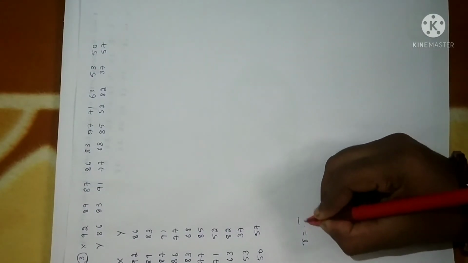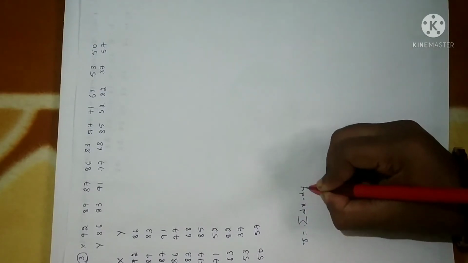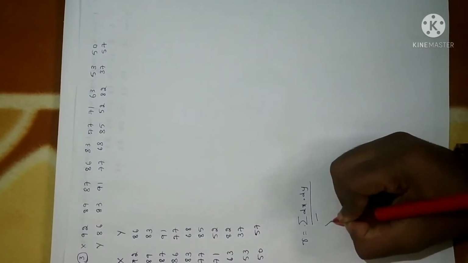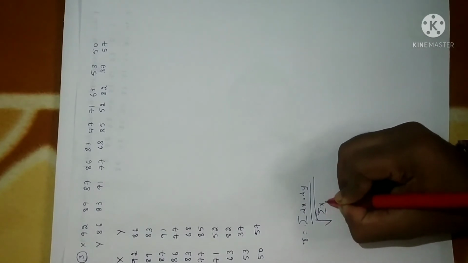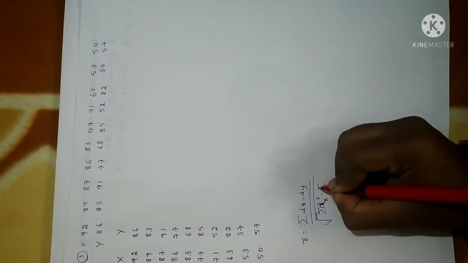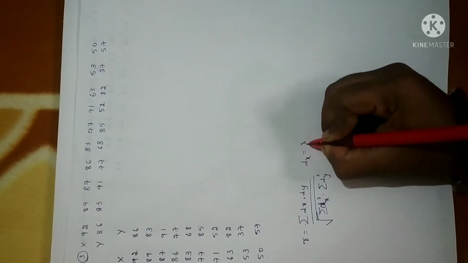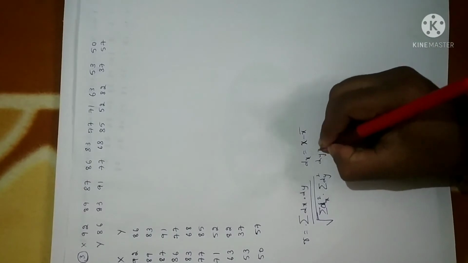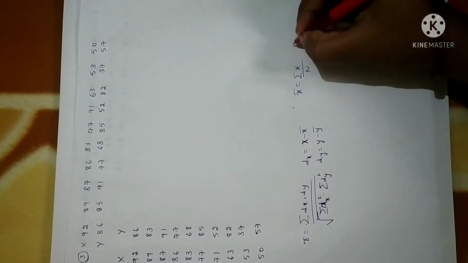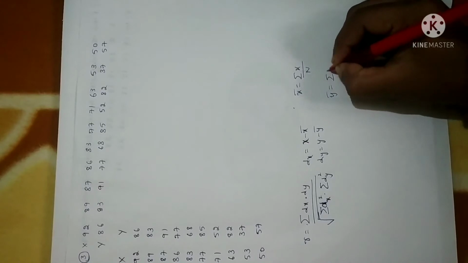Now first step, you just write down the given data as it is. Now write down the formula. What is the formula for correlation? It is given by r is equal to summation of dx into dy divided by the square root of summation of dx square into summation of dy square, where dx is given by x minus x bar and dy is given by y minus y bar. In all the methods you use this formula only. So how can you calculate x bar? x bar is given by sigma x divided by n, and y bar is given by sigma y divided by n.